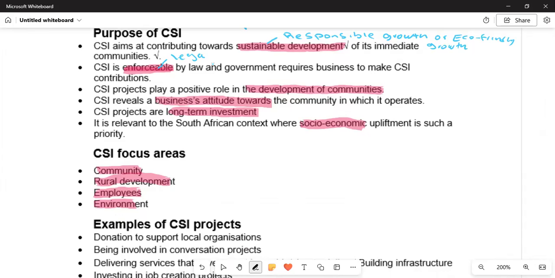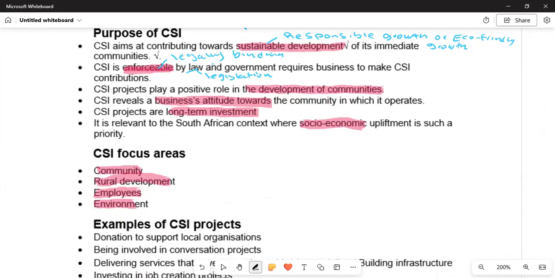When we talk about law, we are talking about legislation. It is legally binding and requires business to make CSI contributions.